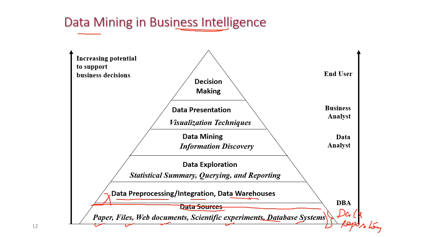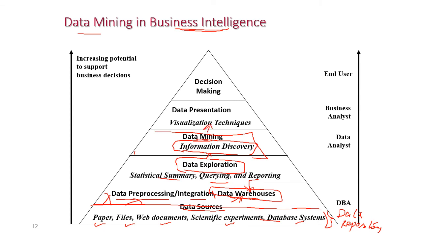By using data pre-processing we can extract the correct data from the data source and that will be stored in the data warehouse. And from the data warehouse we can use the statistical summary, querying or reporting tools to explore the data. This is called data exploration. And from the data exploration we can use data mining by information discovery, that is by using some querying tools we can extract only the required data, that is called data mining. Here the size of data will get reduced.